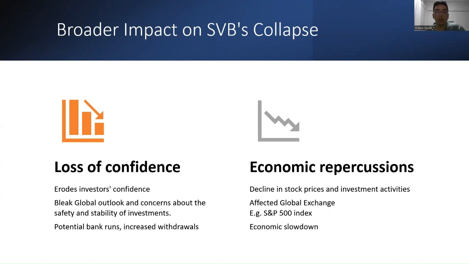Now, one major impact is the economic repercussions, where the collapse heavily affected the global stock exchange. One such affected exchange would be the S&P 500, where the S&P 500 index decreased by 10% the following day the announcement was made. This effect actually spiraled across, where the economic uncertainty caused lower consumer spending and investment activities, thus resulting in the global economic slowdown.